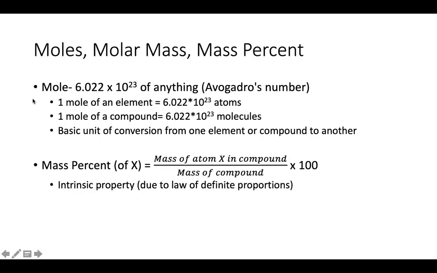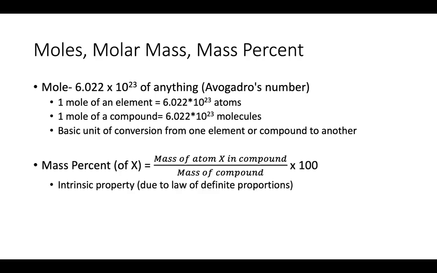Okay, a mole. So remember that a mole is 6.022 times 10 to the 23rd of anything, right? That's called Avogadro's number, right? And remember that a mole isn't necessarily just in chemistry, right? You can have a mole of crayons if you have 6.022 times 10 to the 23rd crayons. Okay, and so one way that this comes up is they might say in 1 gram of hydrogen, how many electrons do you have, right?